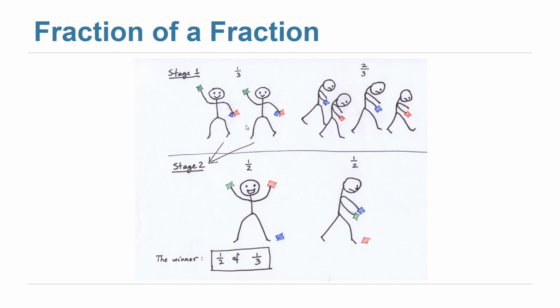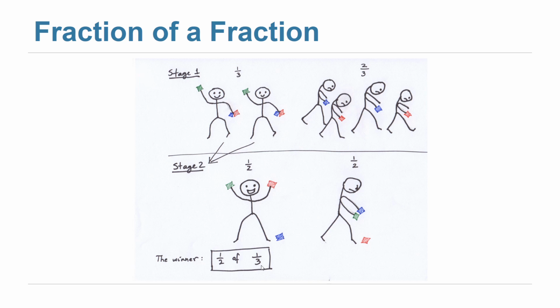We have 2 tickets, so getting one of them has the chance of 1 over 2. So it's 1 over 2 of 1 over 3. We get rid of the 2/3, we have just the 1/3, and among the 1/3 we have 1/2. So it's a fraction of a fraction. It is 1/2 of 1/3, and that's why we multiply here: 1 over 3 times 1 over 2, because it's half of the third.